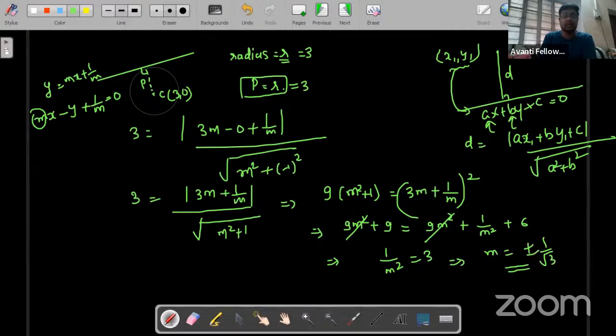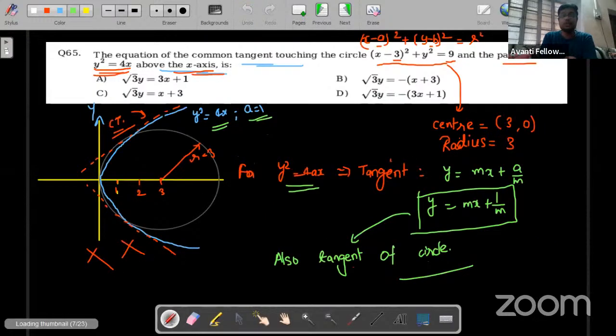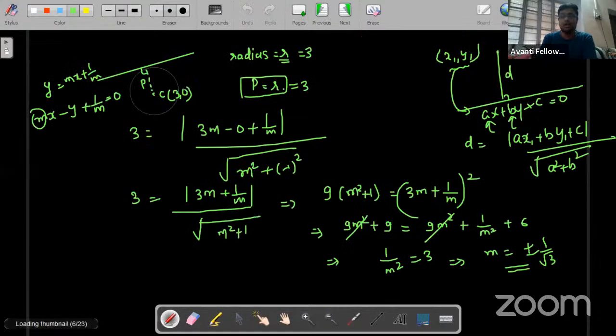But according to our question, it was asking for the equation of the tangent which was above the x-axis. So clearly, according to this diagram, you can see the slope m should be greater than 0, because here m is less than 0, right? So we need only m is equal to 1 by root 3. So in the next page we can write here, m is equal to 1 by root 3.